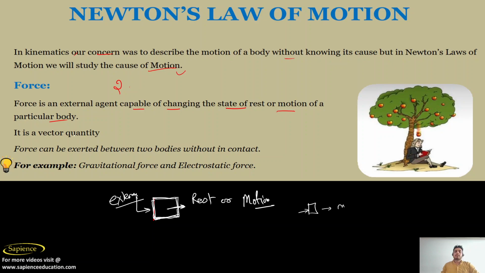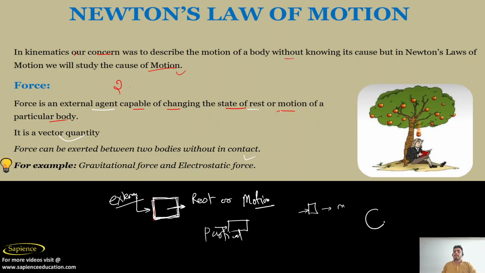So force is an external agent capable of changing the state of rest or motion of a particular body, and it is a vector quantity. Force is applied in a particular direction, so it is called a vector quantity. Force can be exerted between two bodies even without contact.